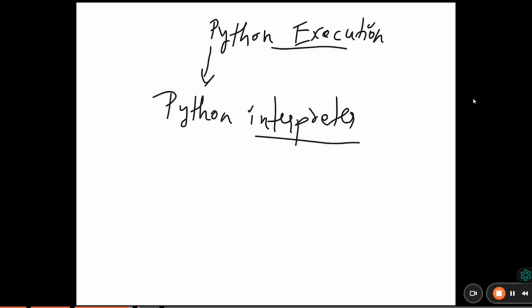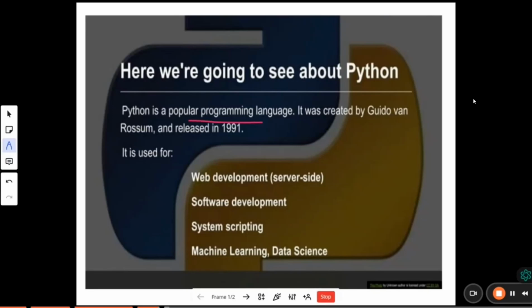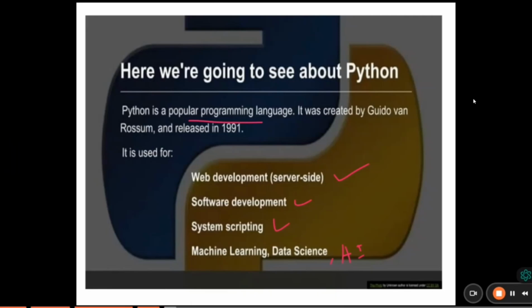Okay, now we'll discuss what Python is. Python is a popular programming language. As we know, Python is very famous nowadays because of its inbuilt libraries, compared to Java, C++, and C. Why is Python popular? Because Python is used for web development, software scripting, software development, machine learning, data science, and also AI, artificial intelligence. These are some of the applications why Python is more popular.